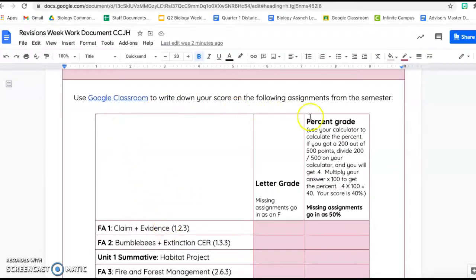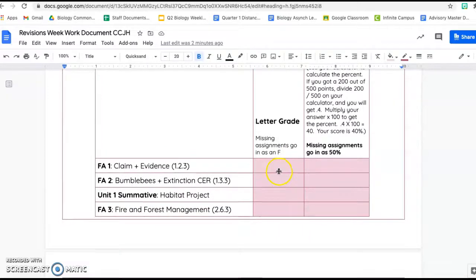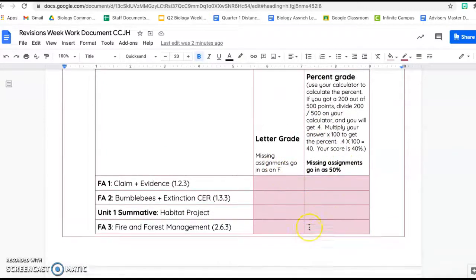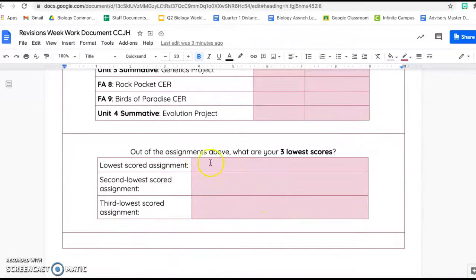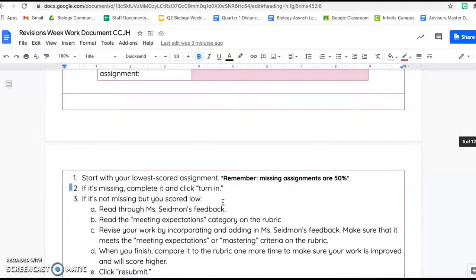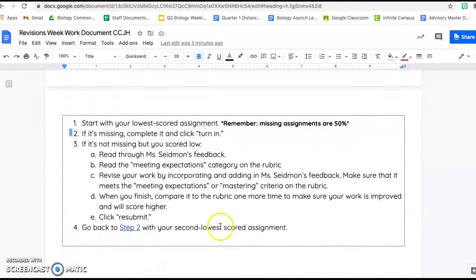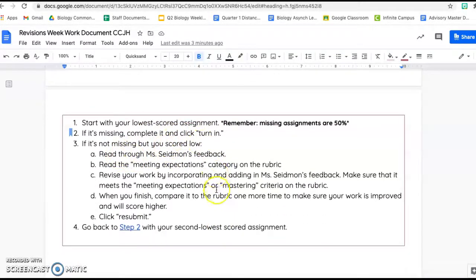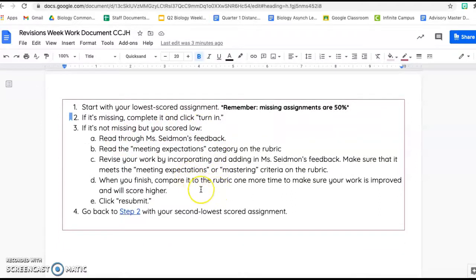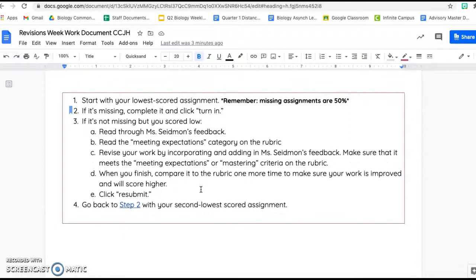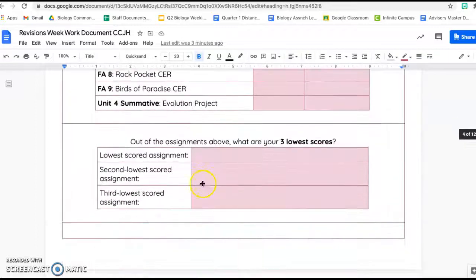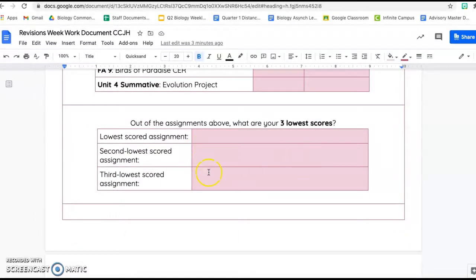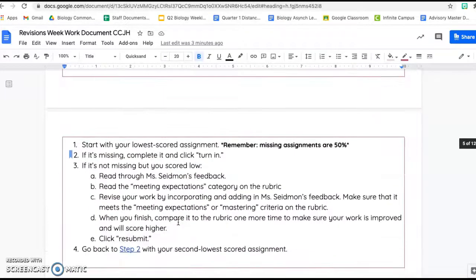Using Google Classroom, you will write down in this space your assignments and the percentage that you have gotten per assignment. Out of the assignments above, you are going to write down here your 3 lowest scores and start with your lowest scored assignment. If it's missing, you need to complete it and click Turn In. If it's not missing, but you scored low, you need to read through our feedback and resubmit the assignment. And then go back to step 2 and start working on your second lowest scored assignment, etc.